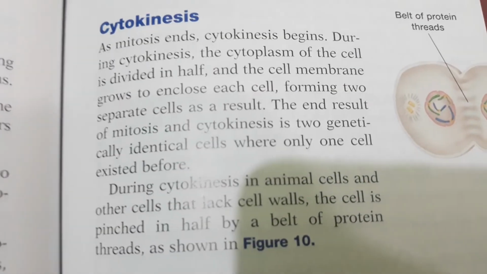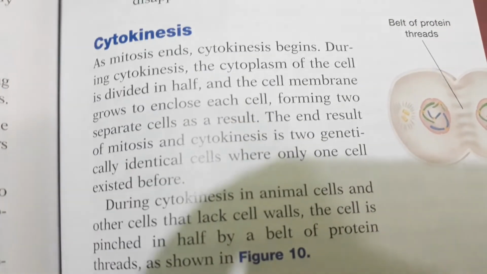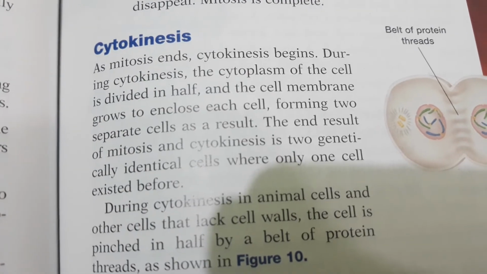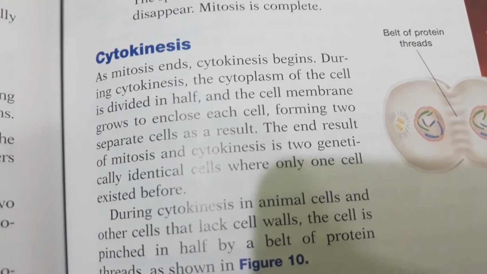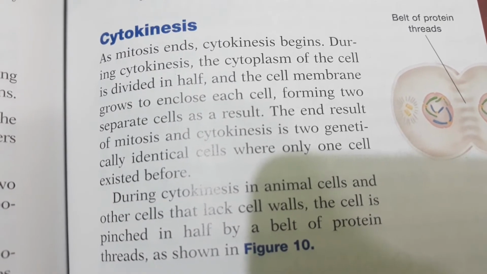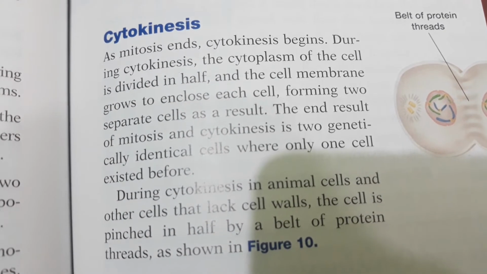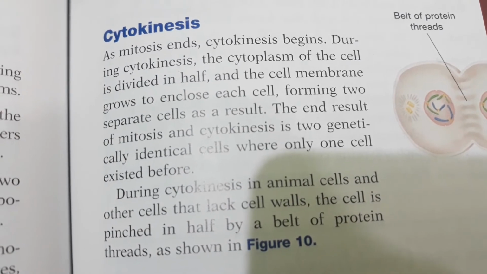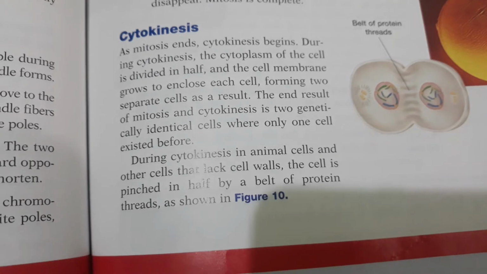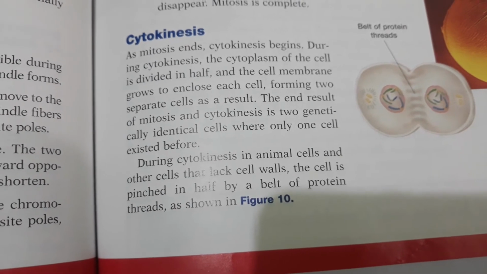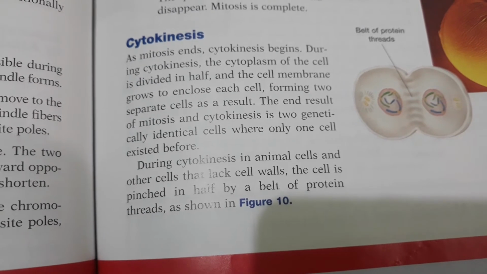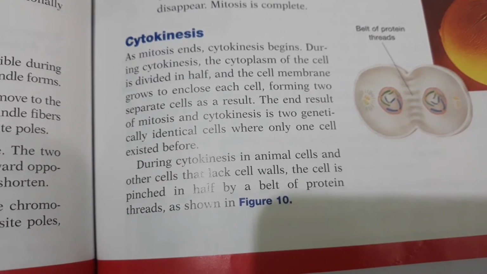As mitosis ends, cytokinesis begins. During cytokinesis, the cytoplasm of the cell is divided in half and the cell membrane grows to enclose each cell, forming two separate cells as a result. The end result of mitosis and cytokinesis is two genetically identical cells where only one cell existed before.